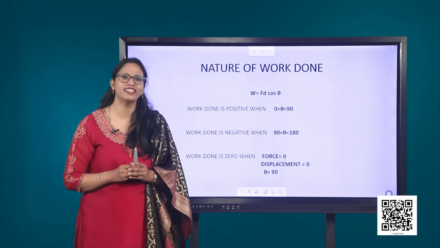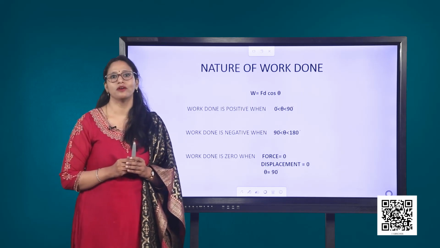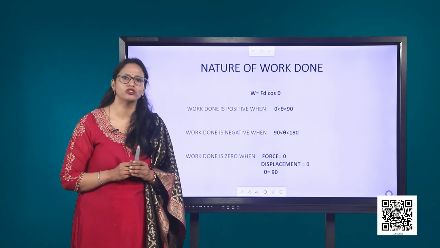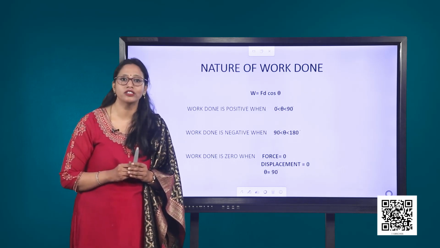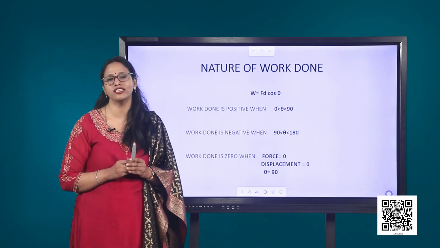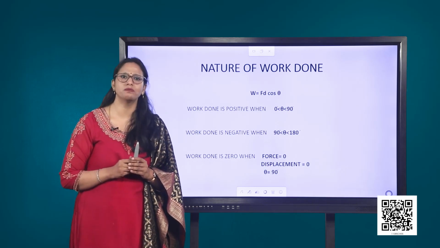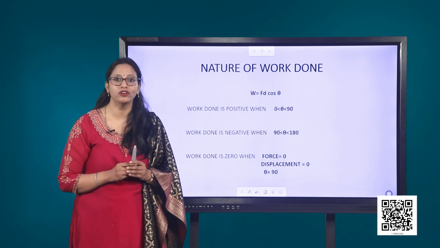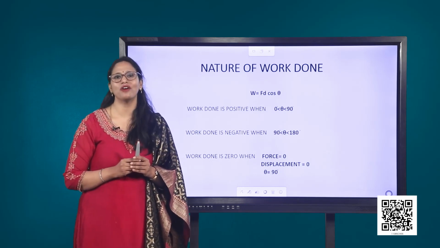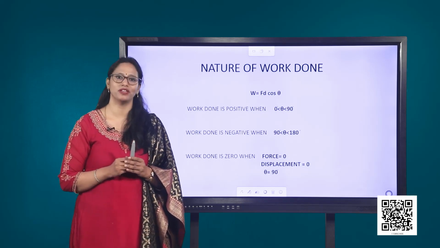Dear students, you may be thinking that if force is 0, the displacement would also be 0. Well, that's not at all necessary. According to the first law of motion, no force is required to keep an object moving with constant velocity on a frictionless surface. Such an object may undergo large displacement without any work being done on it. This situation is, however, far from realization because friction always comes into play.